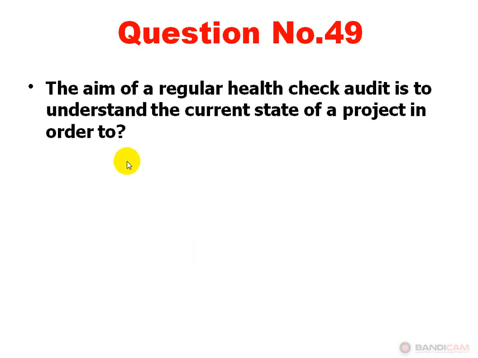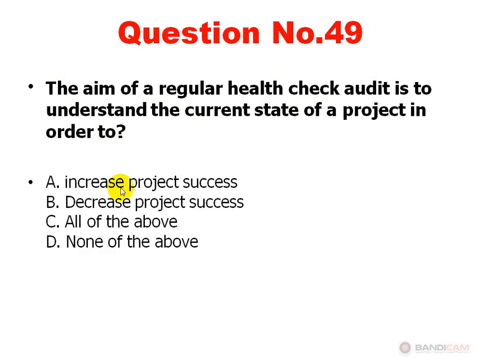Next, the aim of a regular health check audit is to understand the current state of a project in order to Option A, increase project success. Option B, decrease project success. Option C, all of the above. Option D, none of the above. Option A is correct, increase project success.